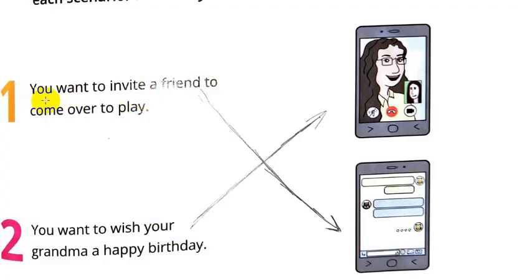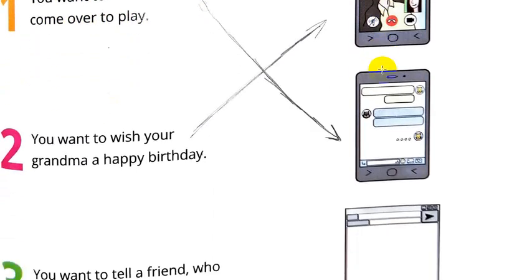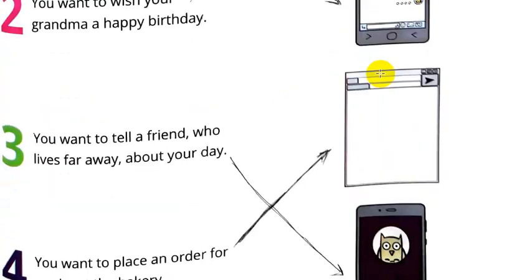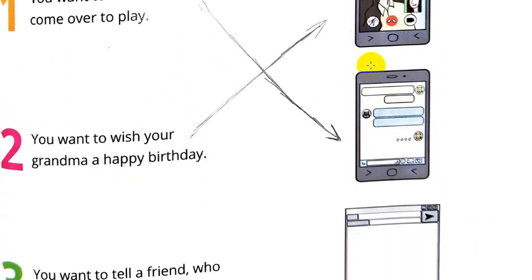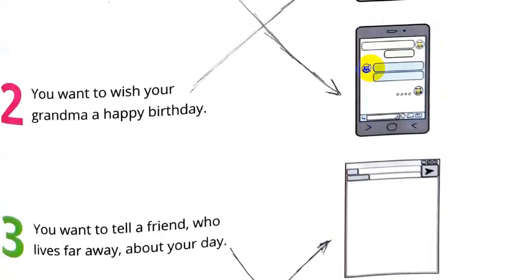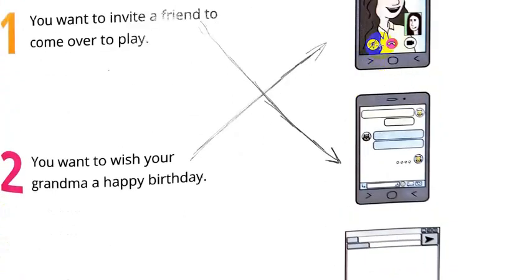Number 1. You want to invite a friend to come over to play. Which picture? Excellent. Picture number 2. Number 2. You want to wish your grandma a happy birthday. Which picture? Yes, picture number 1.